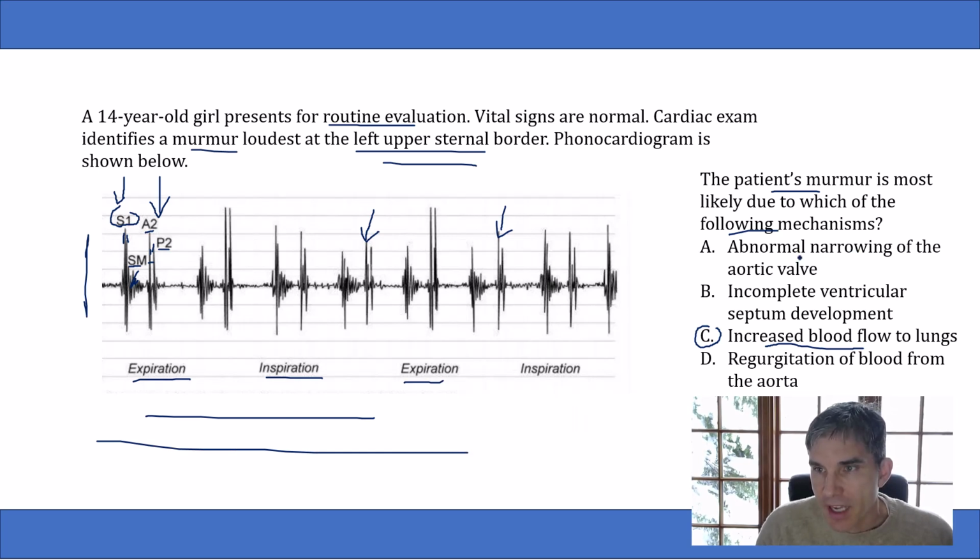So answer choice A is abnormal narrowing of the aortic valve. That describes aortic stenosis, which is a condition mostly of elderly people. It's a wear and tear lesion on the aortic valve. There's no reason to expect it in a 14-year-old girl presenting for routine evaluation.